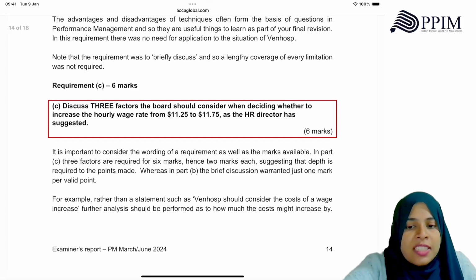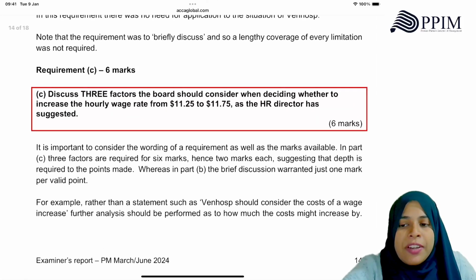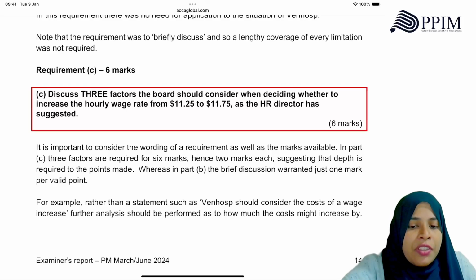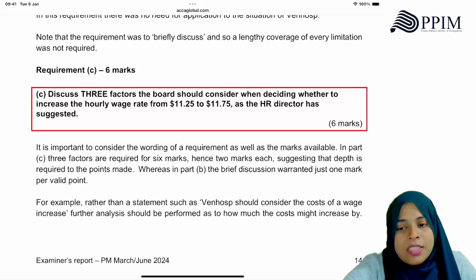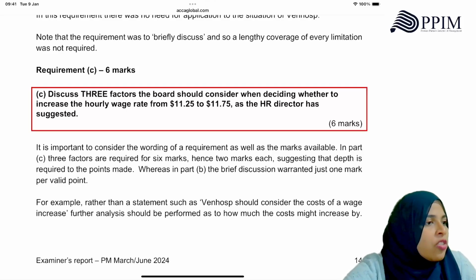Look at this: discuss 3 factors the board should consider when deciding whether to increase the hourly rate. 3 factors are required for 6 marks, hence 2 marks for each factor. Can you see how they have broken the marks down?